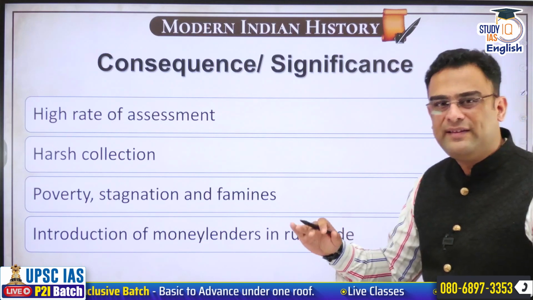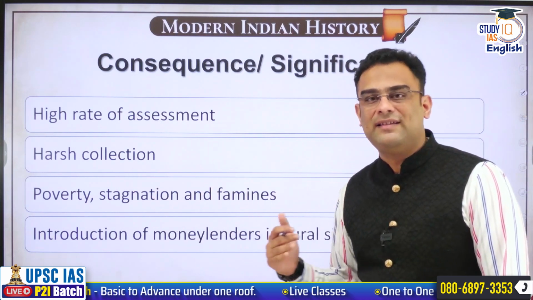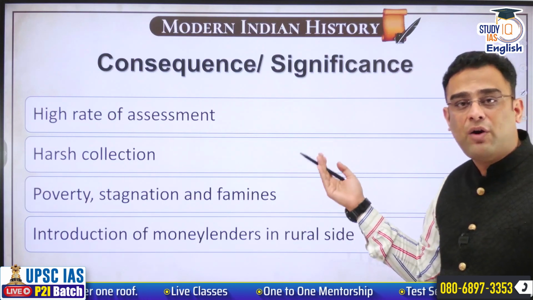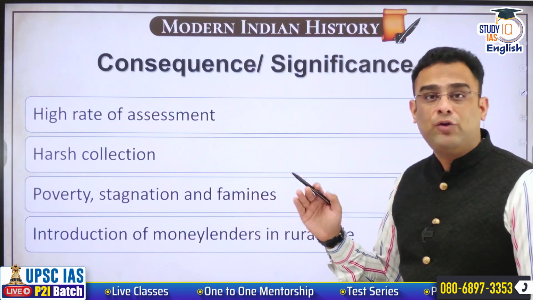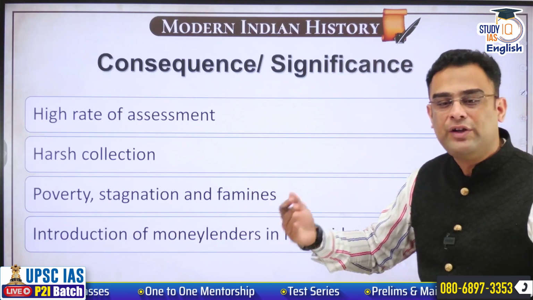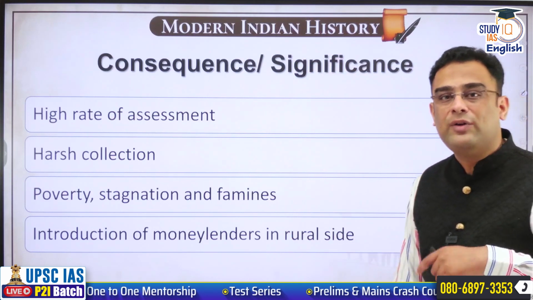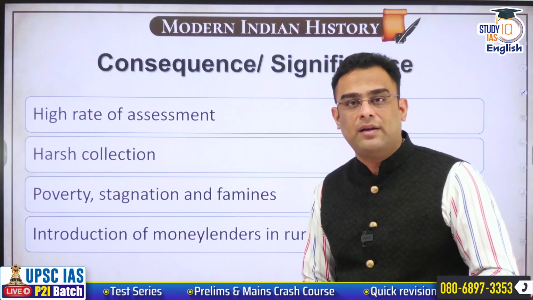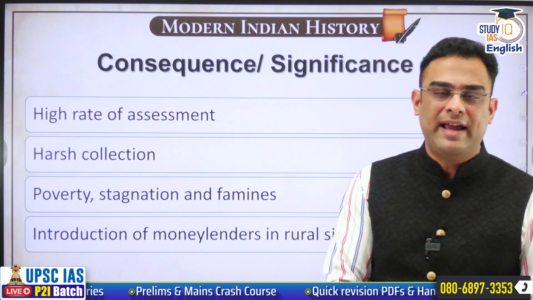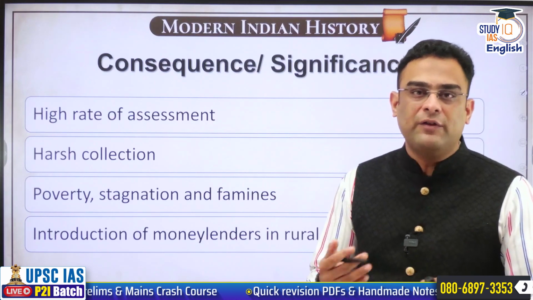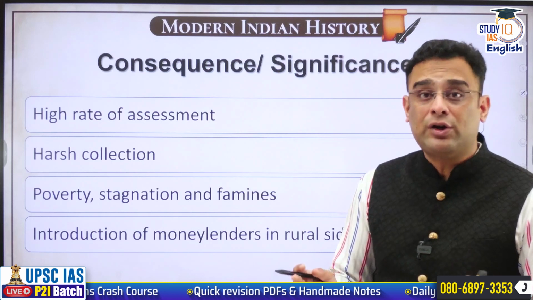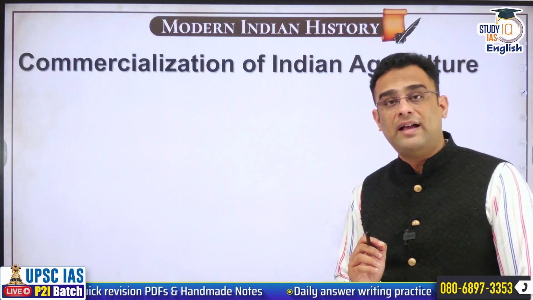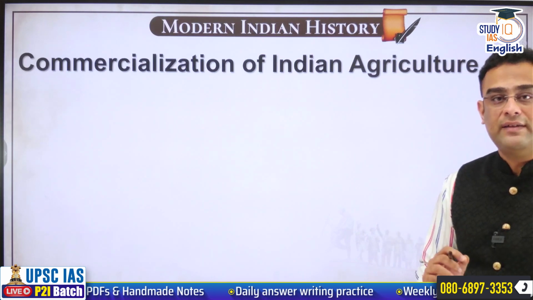As for the consequences, they remain the same across all the settlements, guys. High revenue assessment, harsh methods of collection, impoverishing of the farming class in India, introduction of moneylenders, debt trap, churning of land, all of these ideas are going to remain the same when it comes to the three revenue settlements. The Indian farmer ultimately suffered the same decline because of the settlements. The experiments of the Britishers varied, but it did not change the lot of the Indian farmers. It remained the same. So this is about the third and last type of settlement, that is the Mahalwari settlement.